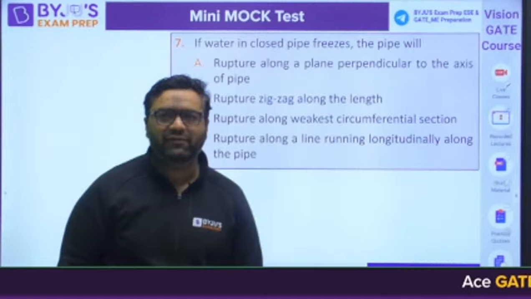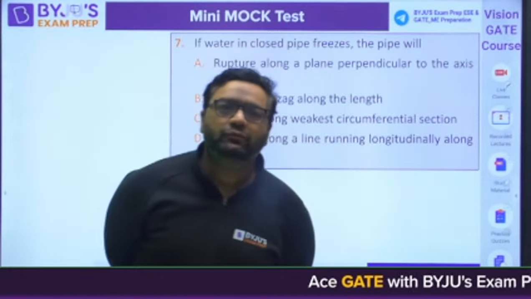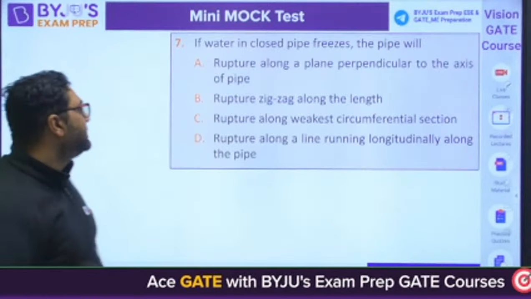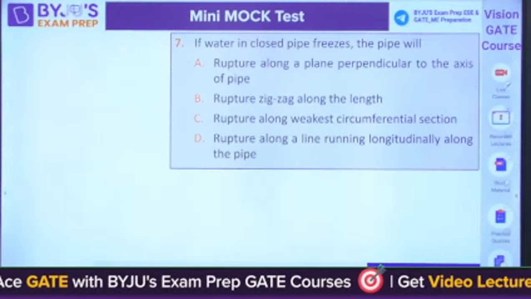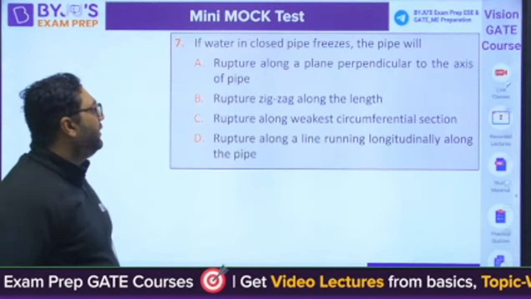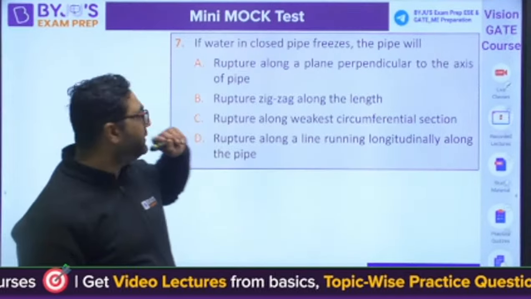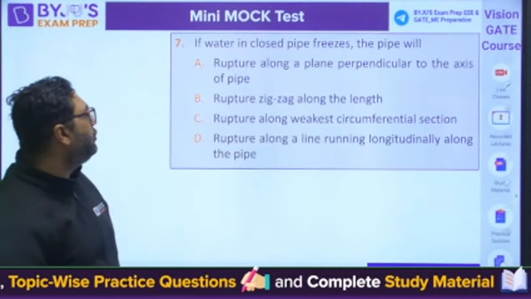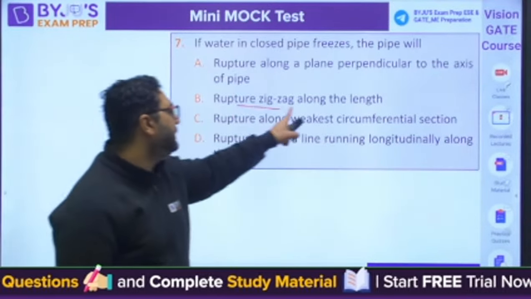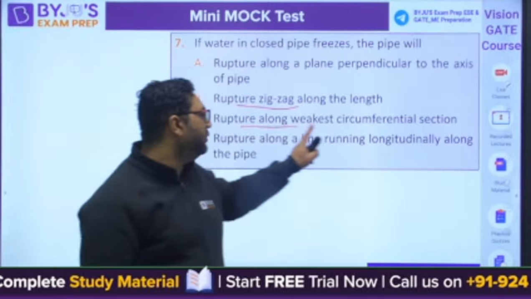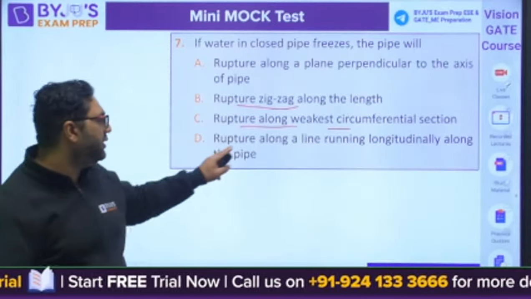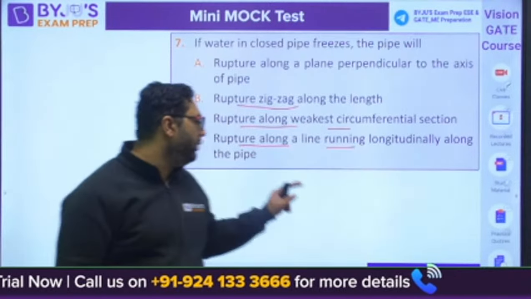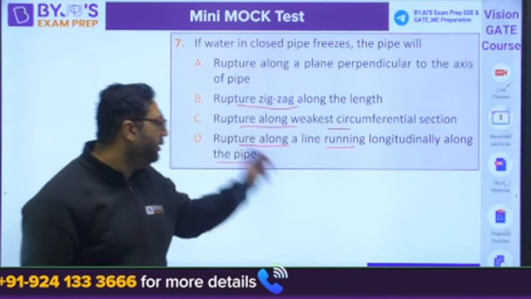Moving to question number 7, guys. It says if water in a closed pipe freezes, the pipe will rupture along a plane perpendicular to the axis of the pipe, rupture zigzag along the length, rupture along the weakest circumferential section, or rupture along a line running longitudinally along the pipe.